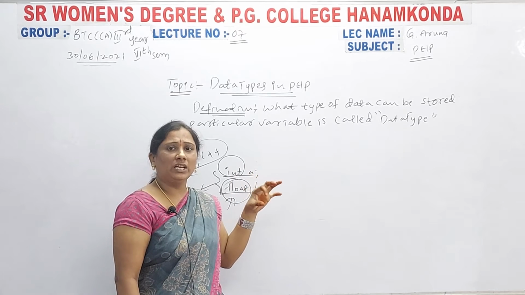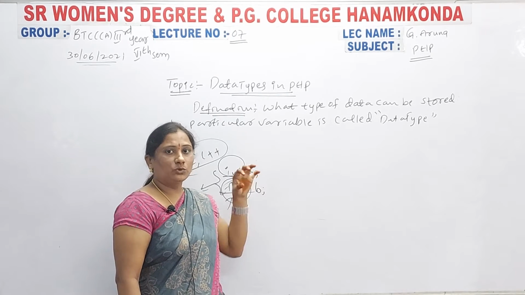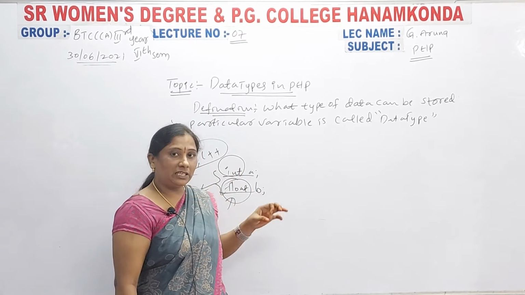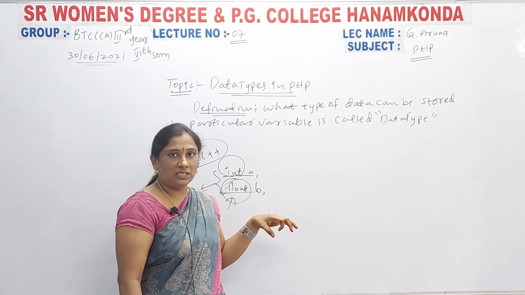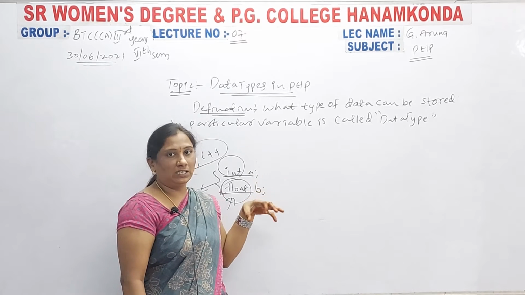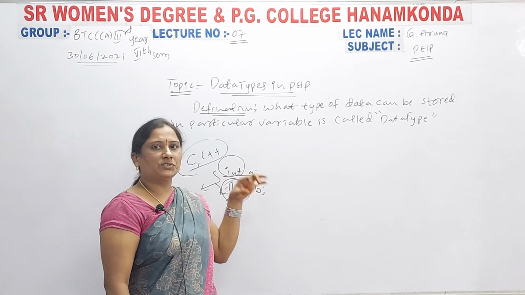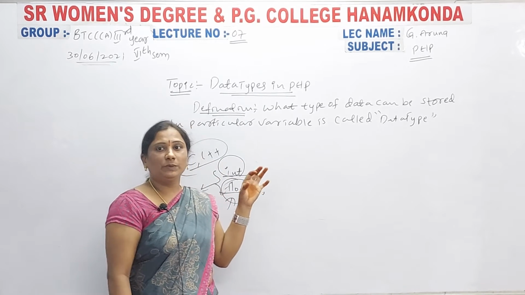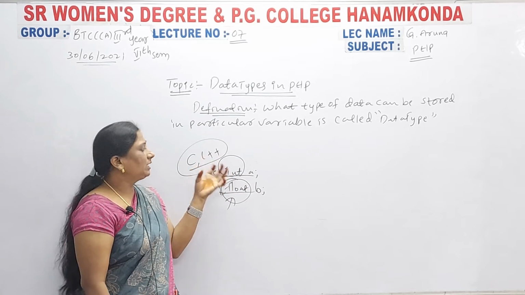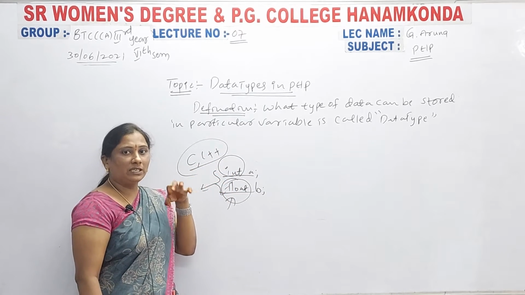So, here also we use a number of data types. What are those data types? Are different data types used here, or the same data types? You observe that. Is the string data type used in PHP? Are the same data types there or not?